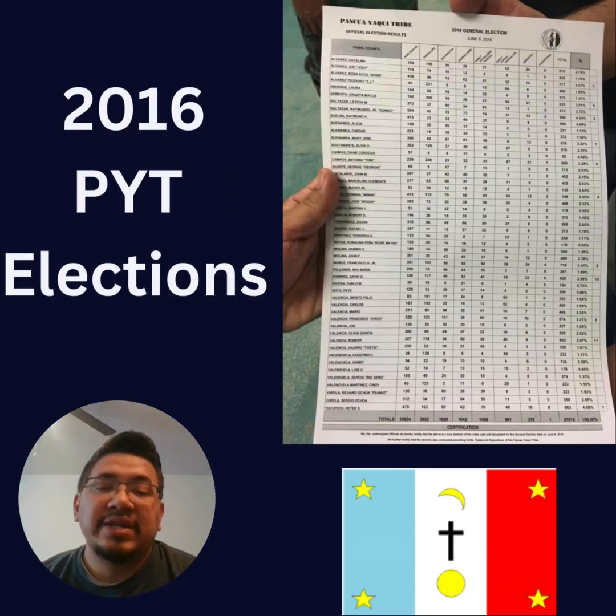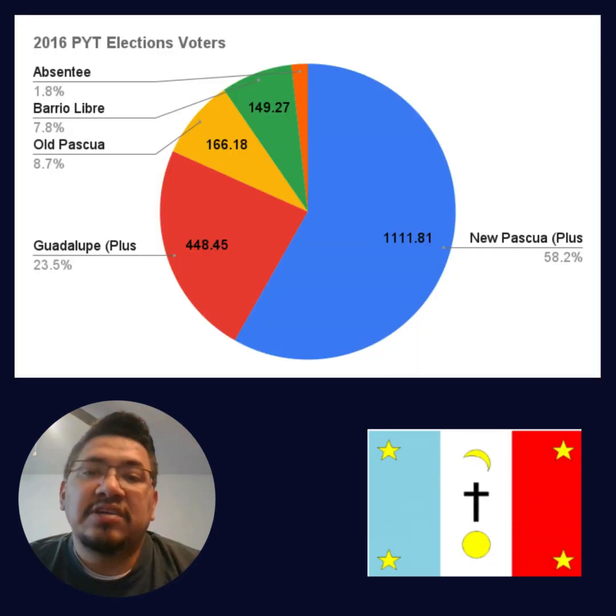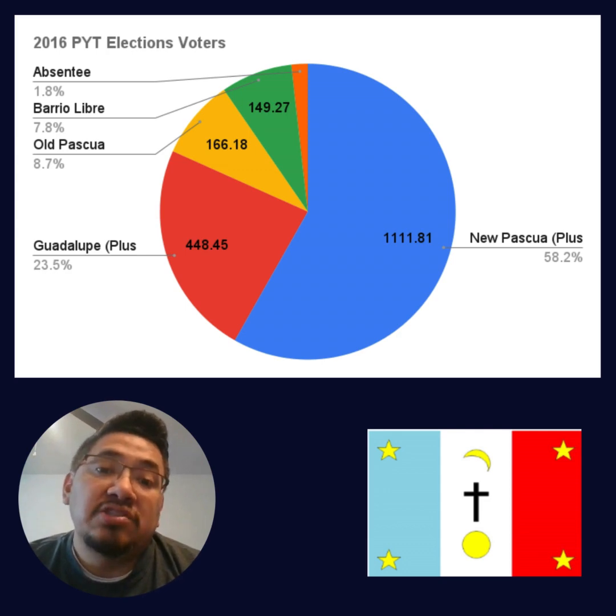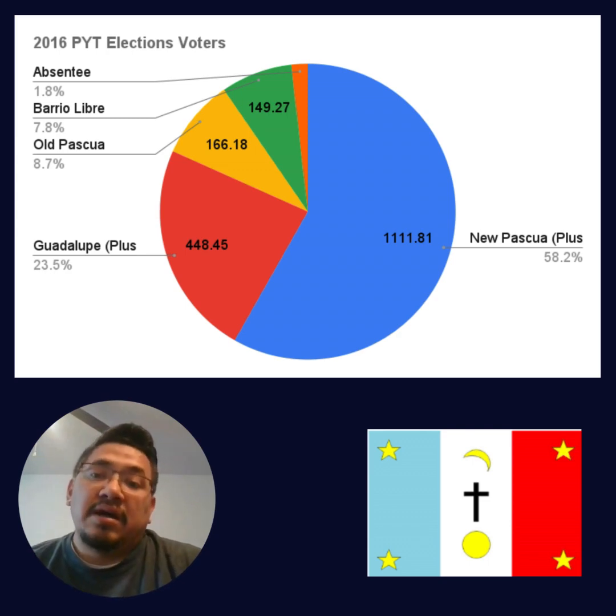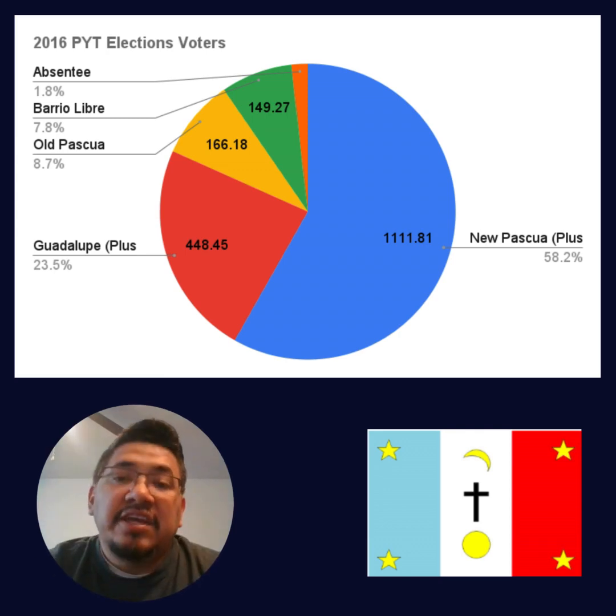So let's talk about the 2016 Pascua Yaqui Tribe of Arizona election cycle. I'd like to explain this pie chart a little bit better. From the data set that we got for the 2016 PYT elections, I combined two categories: New Pascua plus New Pascua early voting, and I did the same with Guadalupe plus Guadalupe early voting. The other thing I did besides combine some polling sites is that I also took the total number of votes casted at each polling site and I divided it by 11, since that's the number of candidates that we can vote for at one time.